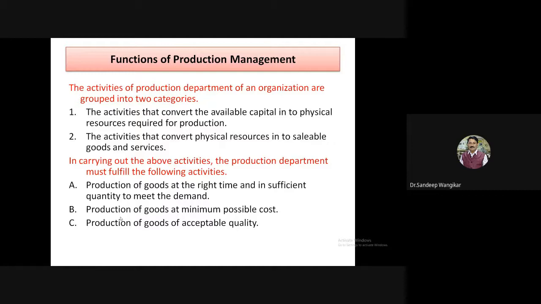And the second part is, now the resources are ready. So what is next? The activities that convert physical resources to sellable goods or services. So by using the facilities, you will start production and go for sellable goods and services which can be sold. So these are the two parts. First, your capital is invested into creating the resources for production, and then second, the activities that convert the physical resources to sellable goods.